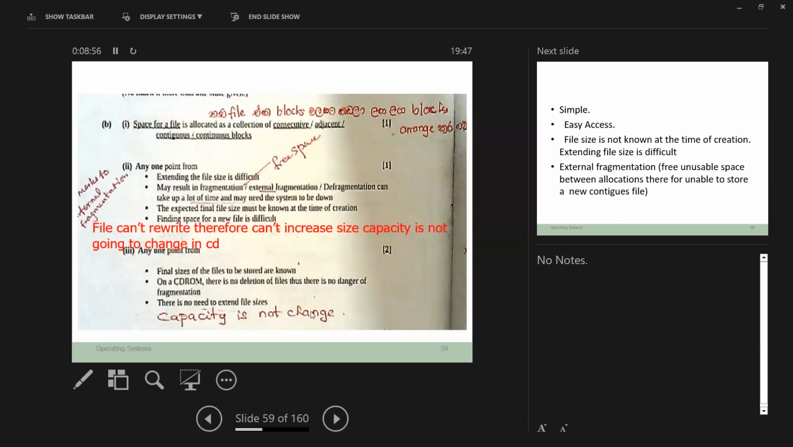And the final size of the file to be stored is known. We save this movie knowing the size of the CD we are going to use. Without knowing that, we can't save the file.